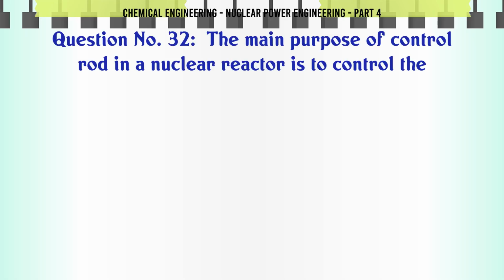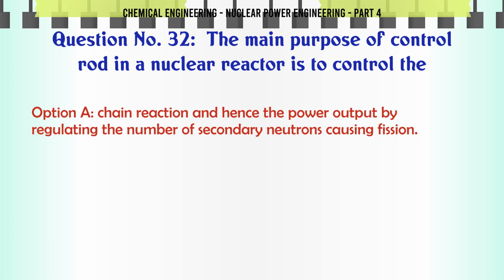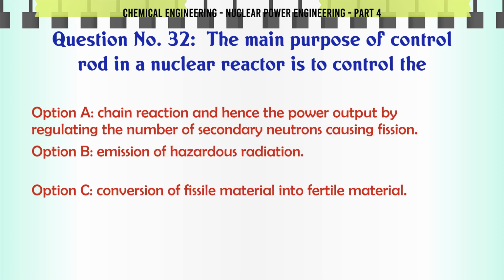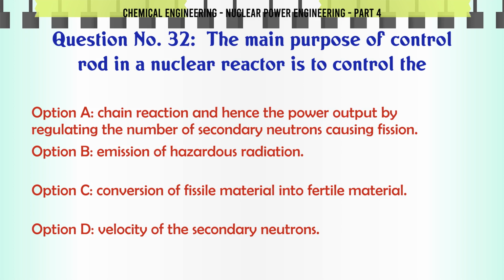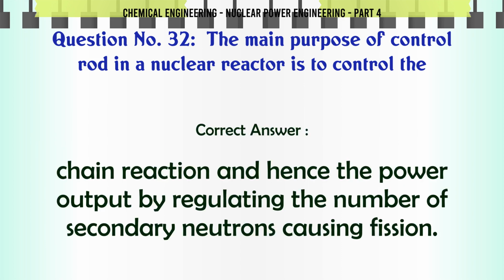The main purpose of control rod in a nuclear reactor is to control A. the chain reaction and hence the power output by regulating the number of secondary neutrons causing fission. B. Emission of hazardous radiation. C. Conversion of fissile material into fertile material. D. Velocity of the secondary neutrons. The correct answer is chain reaction and hence the power output by regulating the number of secondary neutrons causing fission.